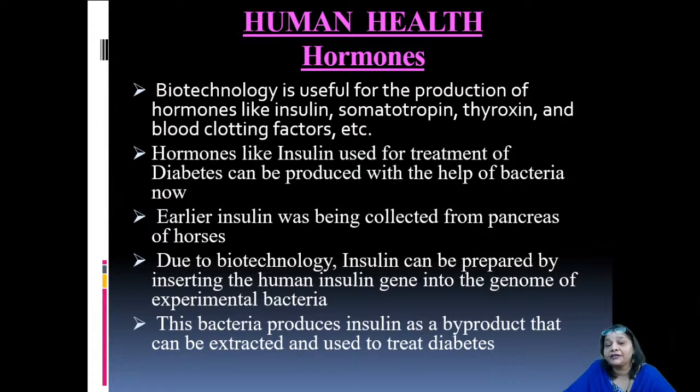This particular bacteria produces the insulin as a byproduct that can be extracted and used to treat diabetes. So in this way biotechnology plays a very important role in the production of hormones under human health.